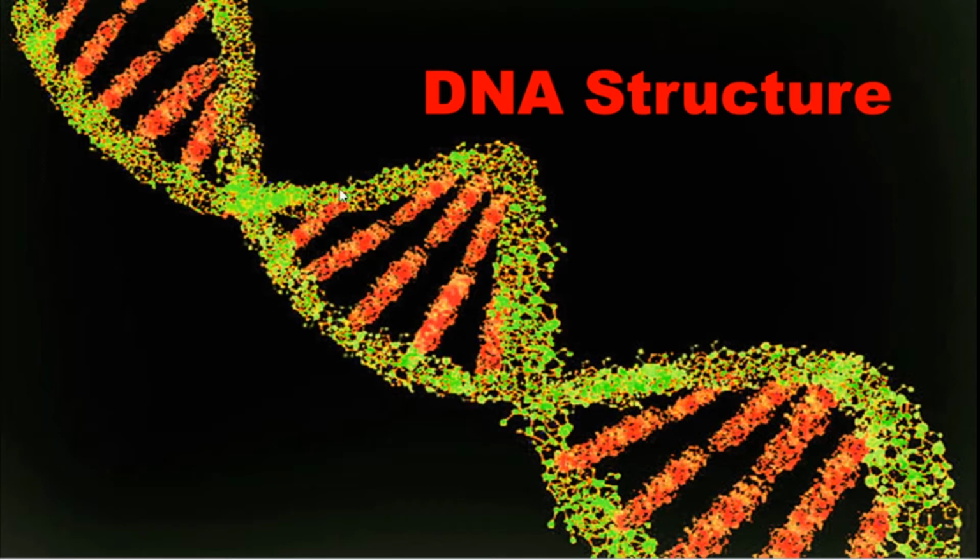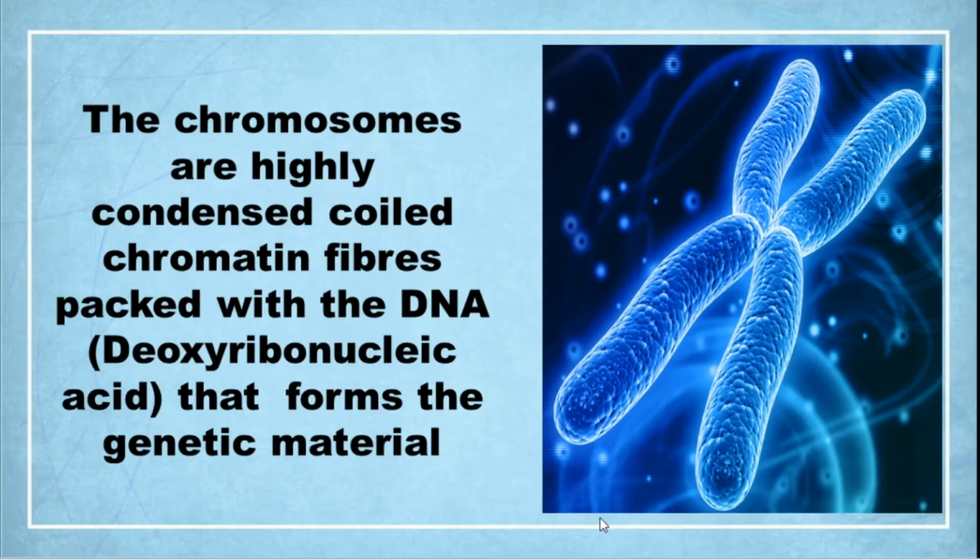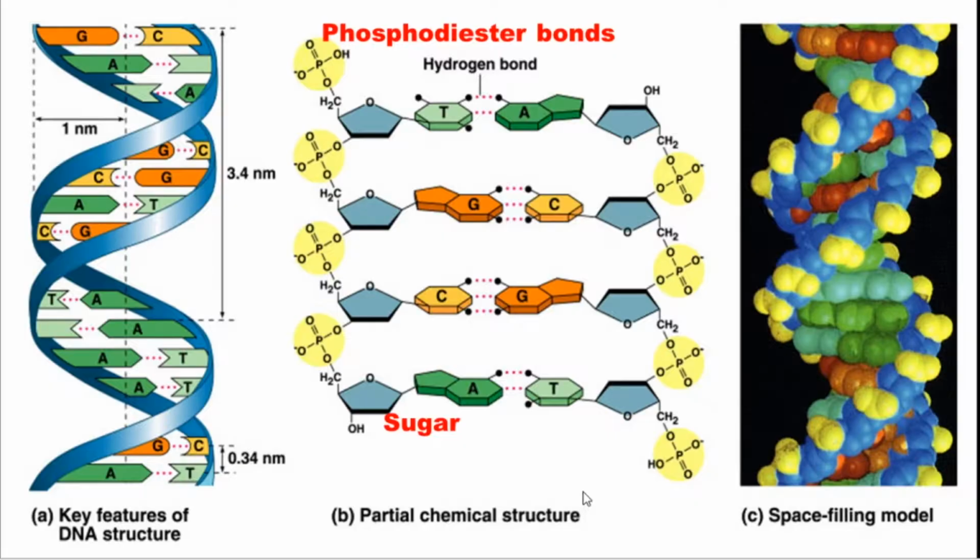So when you take the chromatin, as already mentioned, this is the chromatin, and the position is given like this. This is what we call DNA. So how is the DNA structured? When you study the DNA structure, there are some bonds: the phosphodiester bond, the hydrogen bond, and the sugar bond. These are the things we should know.